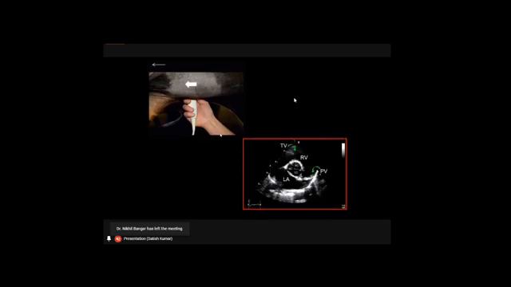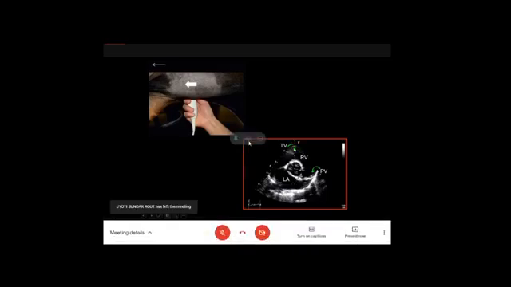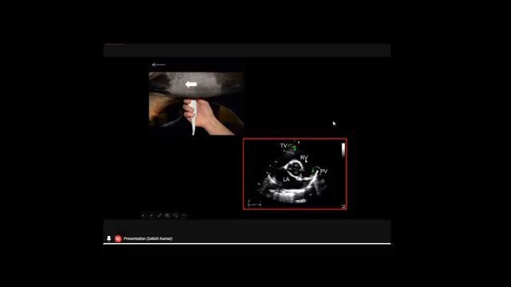Now we are in the short axis view, and we have turned it to 90 degrees and slightly we are moving. Now we are just slightly moving forward. If we slightly move forward in the same position, we can see the 5-chamber view, and here the right ventricle, we can also see the walls. This is also called a right ventricle outflow tract. Okay, so we have moved slightly forward.